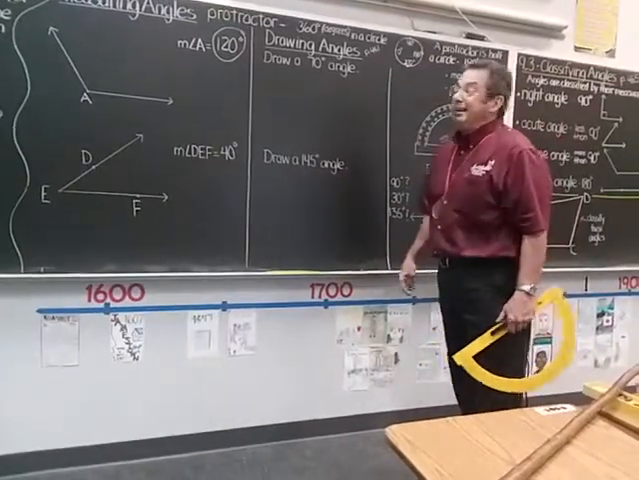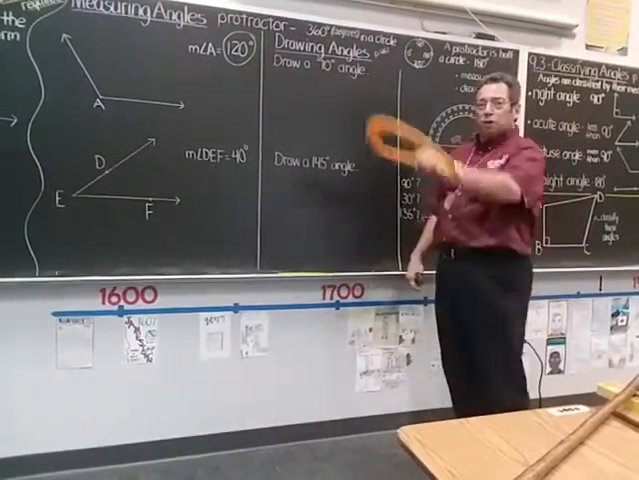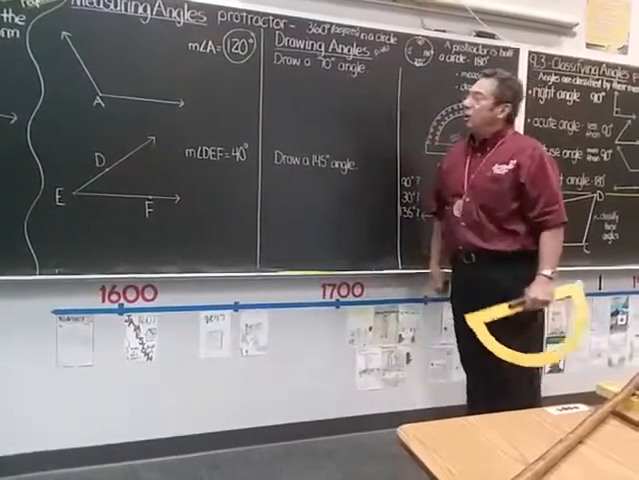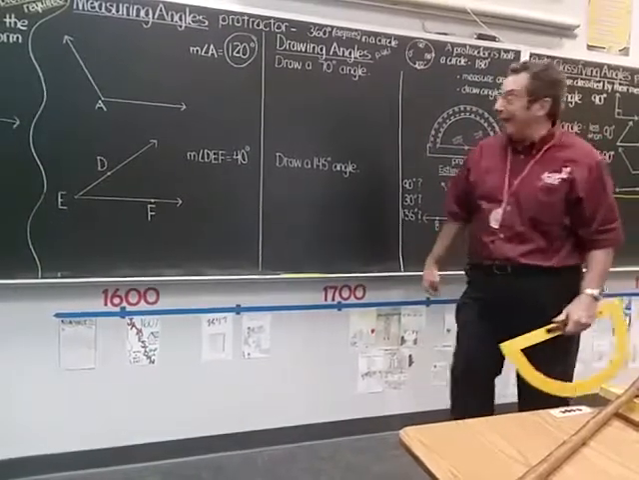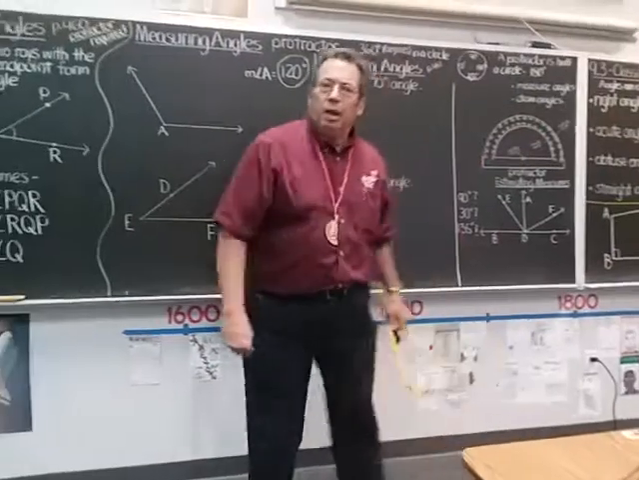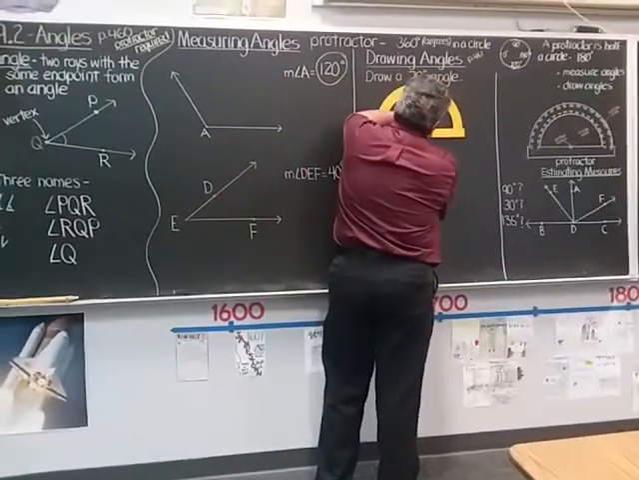Now, besides measuring angles, we can draw angles. Let's suppose we're told to use our protractor and draw an angle with a measure of 70 degrees. I'm going to call it whatever angle I want. Here are the steps. When you want to draw an angle, first thing is just to draw a random ray.